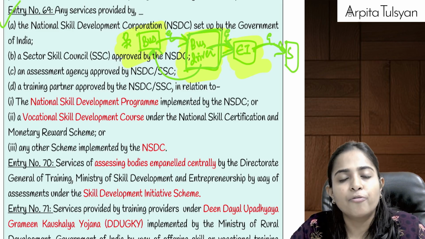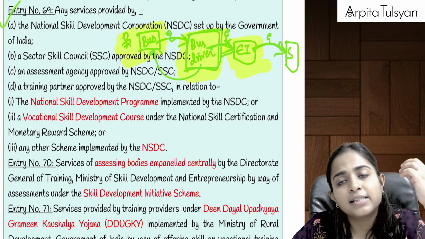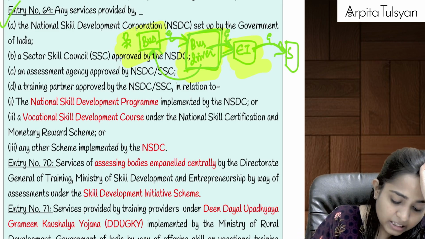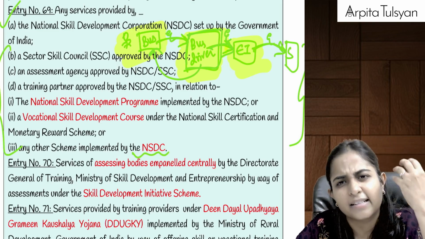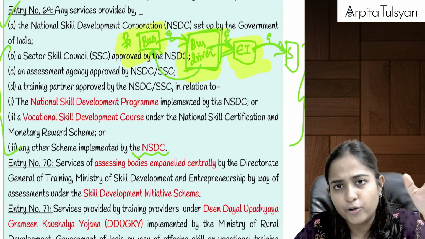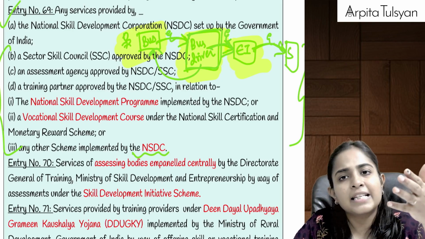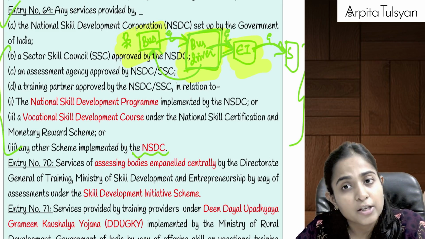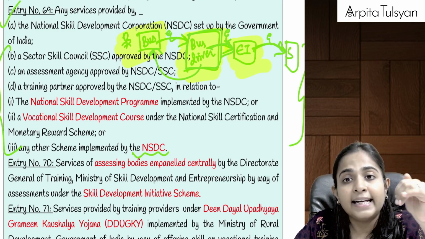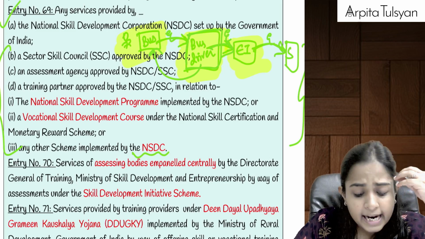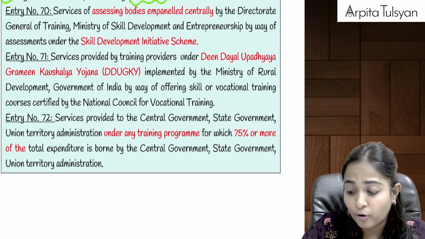Assessment agency approved by NSDC or SSC, National Skill Development Program, or a vocational skill development course, or any other scheme implemented by NSDC. If these bodies or corporations are providing any services, generally in relation to education only, and these bodies or schemes are established by the government, means the government comes up with schemes to provide education to a particular class of people, or education relating to a specific skill, let's say relating to AI, which is the upcoming trend, then that will be totally exempted from GST.